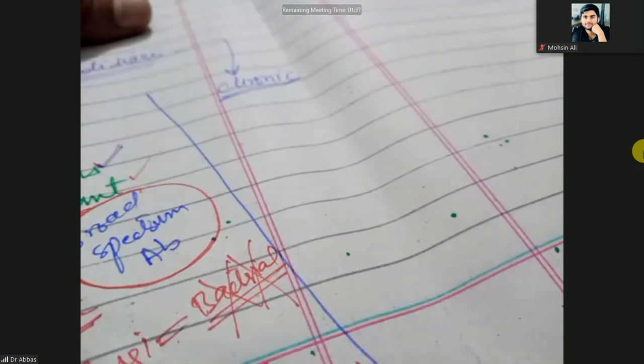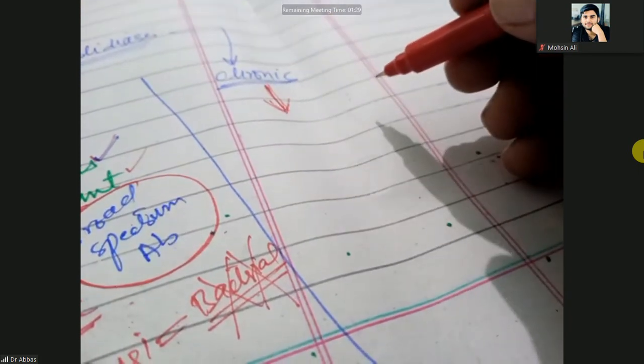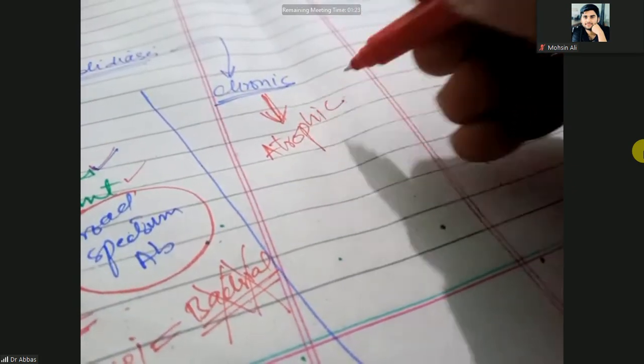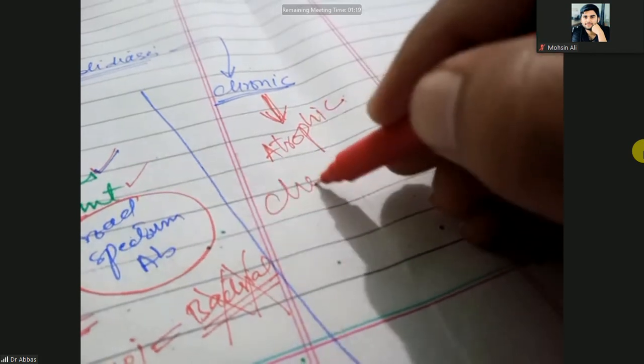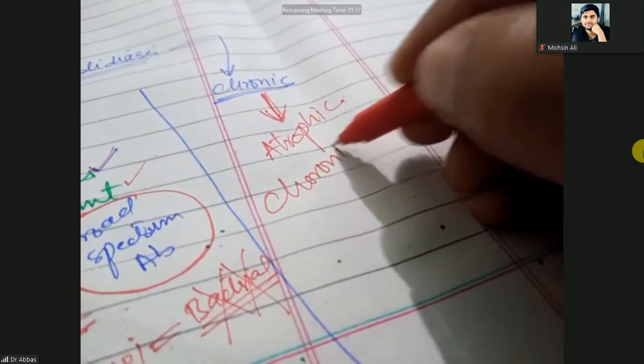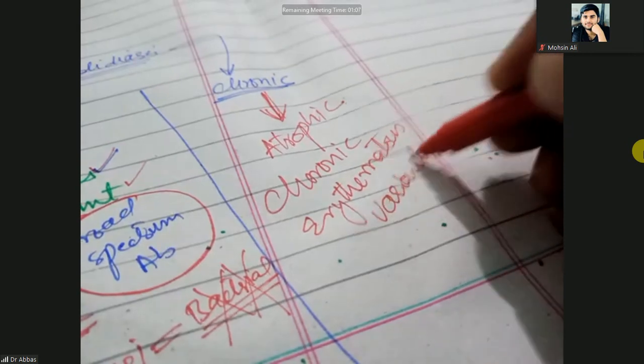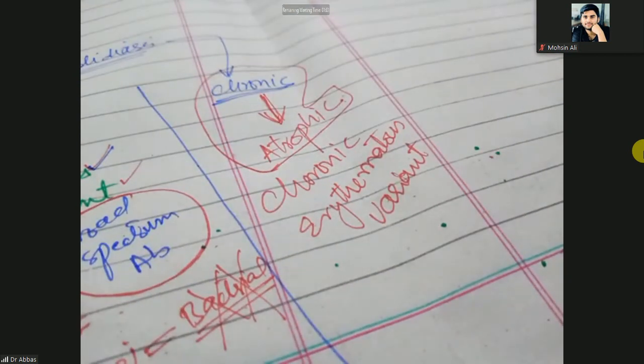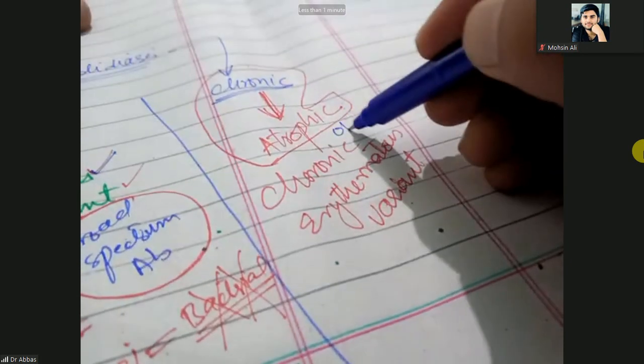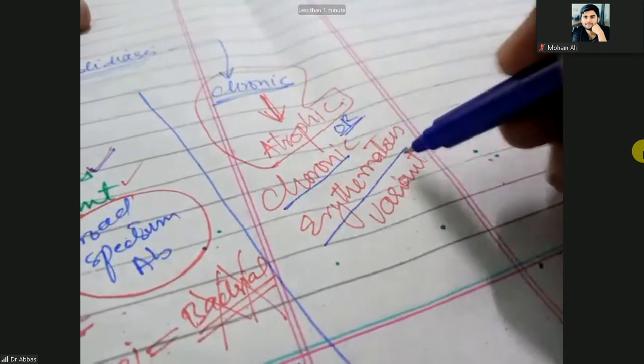Chronic is again divided. That is the chronic atrophic variant, or chronic erythematous variant.